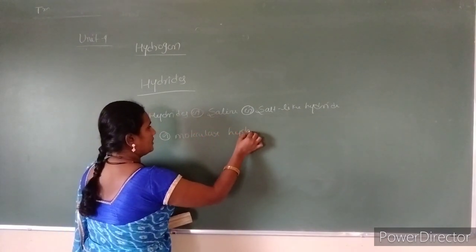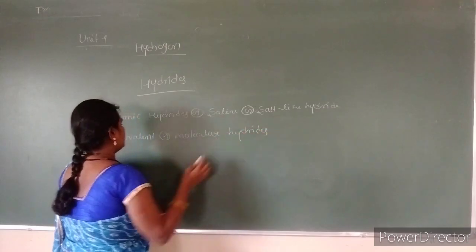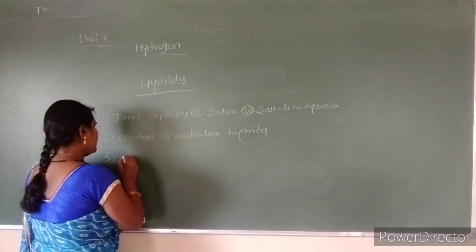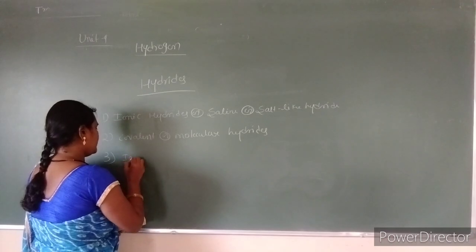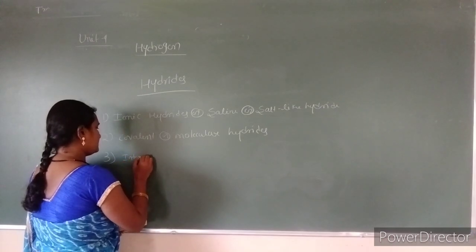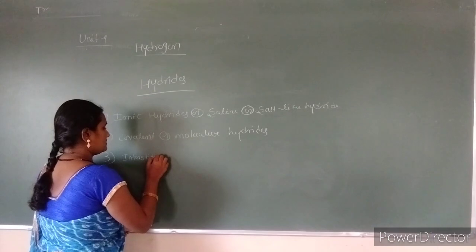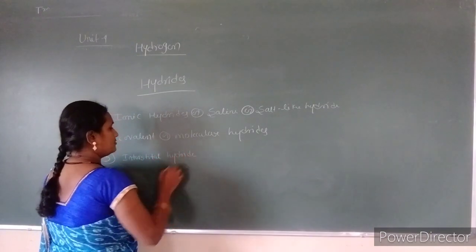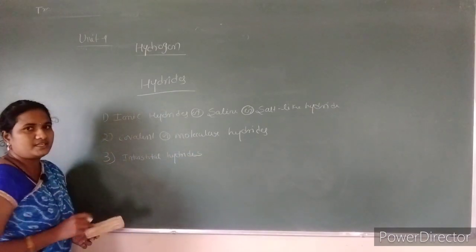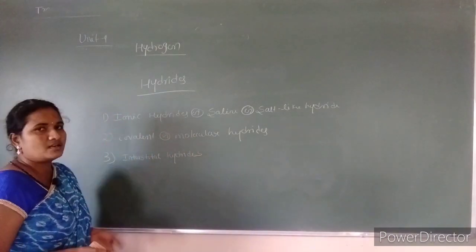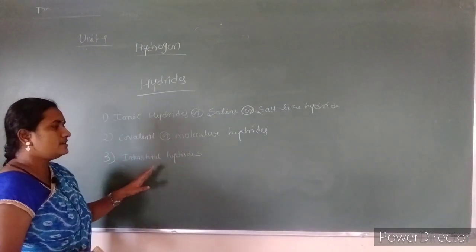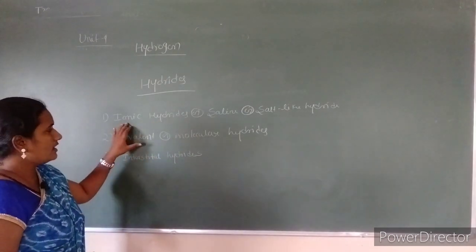And the third is the interstitial hydrides, also called non-stoichiometric hydrides and metallic hydrides. So hydrides are mainly 3 types: ionic hydrides, covalent hydrides, and interstitial hydrides.